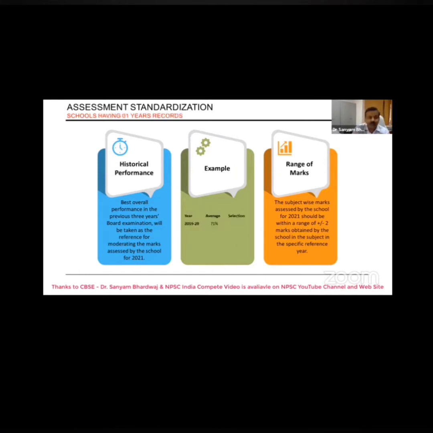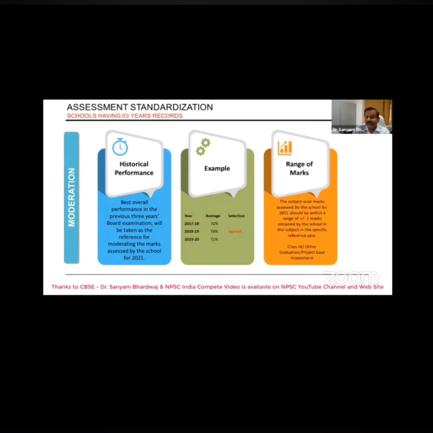Now, one more thing which I wanted to let you know first is the moderation. Moderation is a very, very important terminology. It is a very hot terminology also. But this is that hot terminology which is being used every year for the purpose of examination. When we are implementing more than one set, then to provide the remedy for the different difficulty levels, that philosophy is known as moderation, in the case when the result is being prepared by the CBSE.